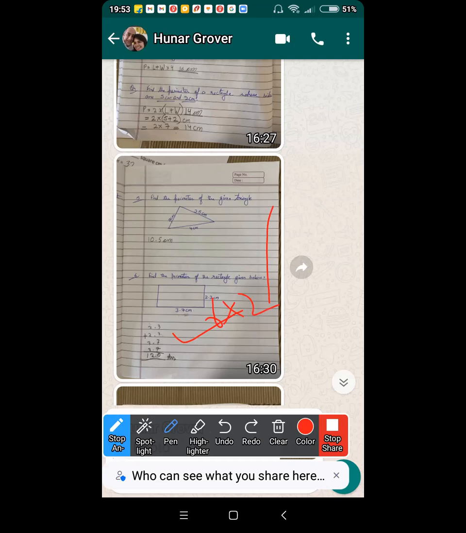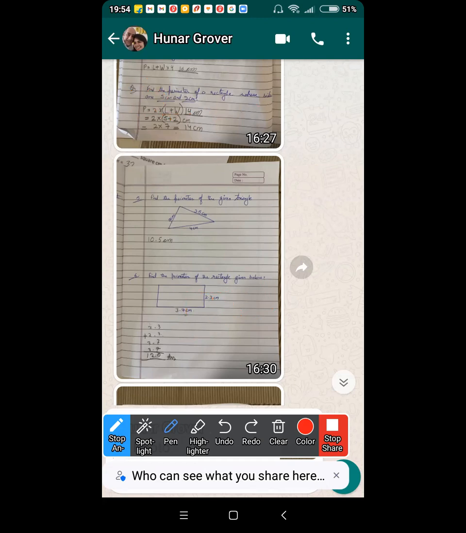Perimeter is 2 into length plus width, right? In question number 4, we have used the formula. So here length is 3.7, width is 2.3. Add them and multiply by 2. No, I didn't get it. Question number 4: find the perimeter of a rectangle whose sides are 5 and 2. You add 5 plus 2 and multiply that by 2, right? Perimeter is 2 into length plus width.